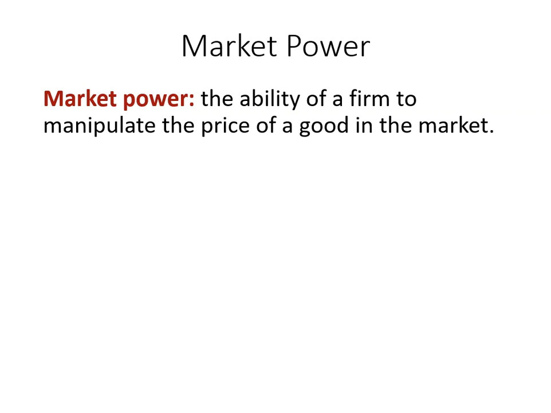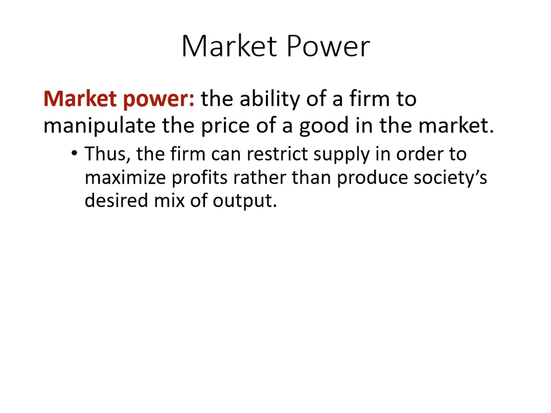So usually, in order to achieve this kind of market power, a company will try to restrict supply. Market power gives the producer the ability to raise the price above the price that corresponds to the optimal mix of output. So the price that the monopolist selects is the price that will maximize profit.